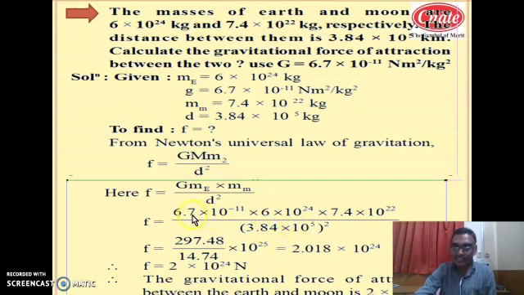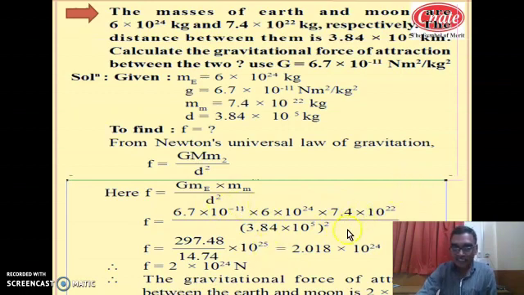So solve this number, 6.7 into 6 into 7.4 divided by 3.84 into 3.84. These are the numbers, and we have already concluded about the power of 10, that is 10 raised to 25.